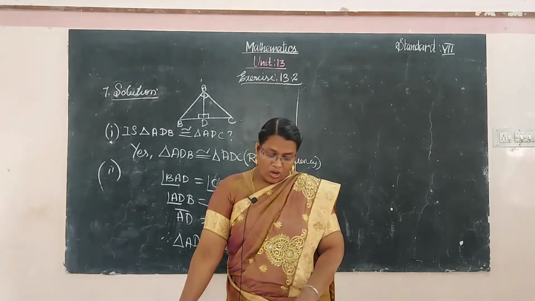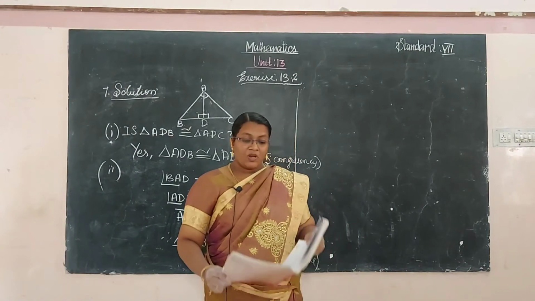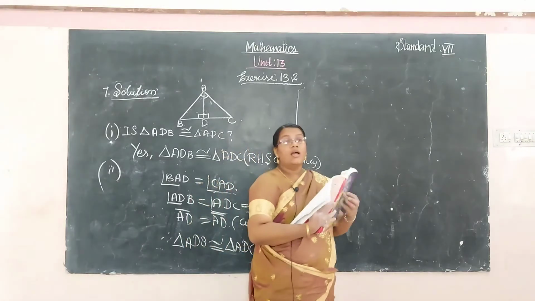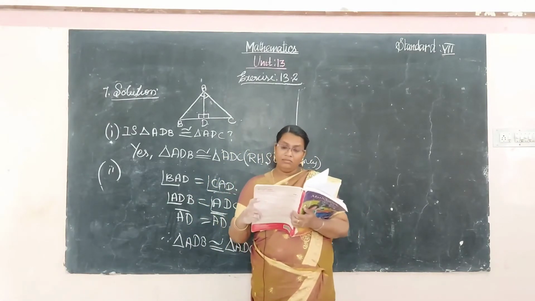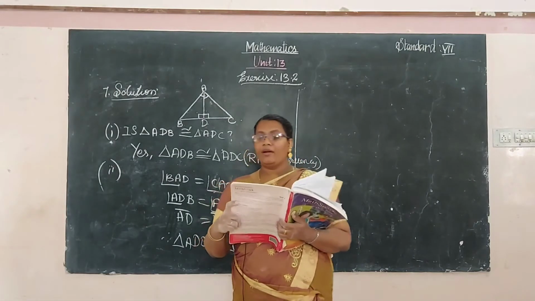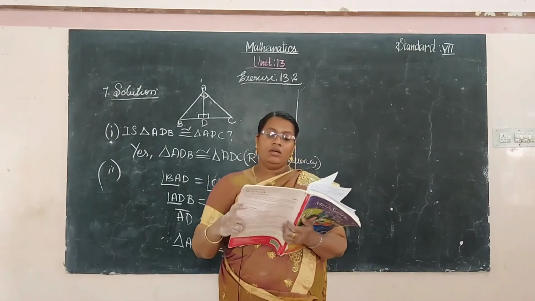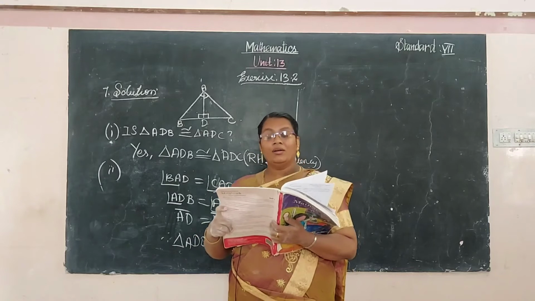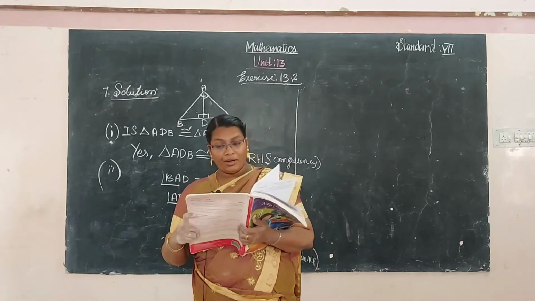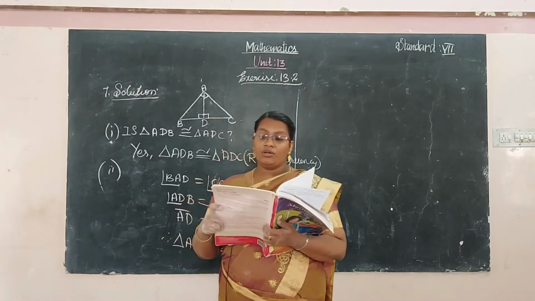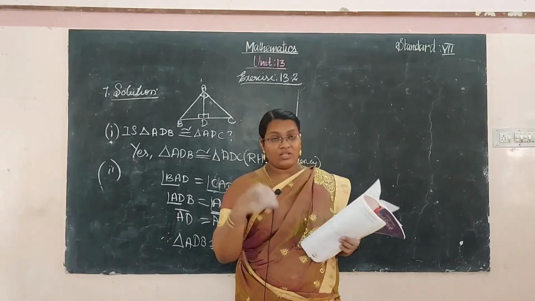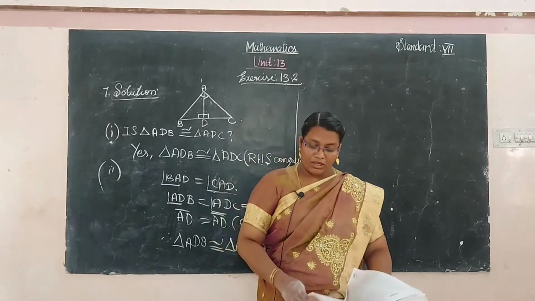Now move to the fifth one. Does a diagonal of a parallelogram divide the parallelogram into congruent triangles? Okay, does one of the diagonals divide the parallelogram into two congruent triangles? If yes, state the condition of the congruence. Okay, so first we have to draw the parallelogram.